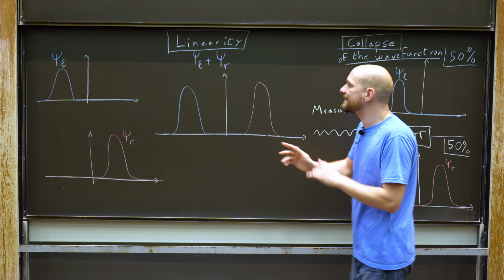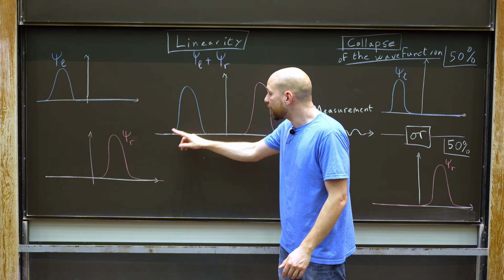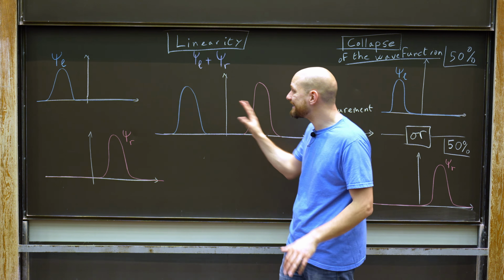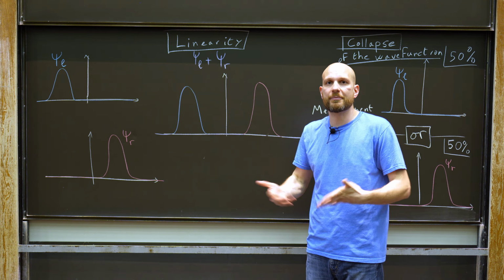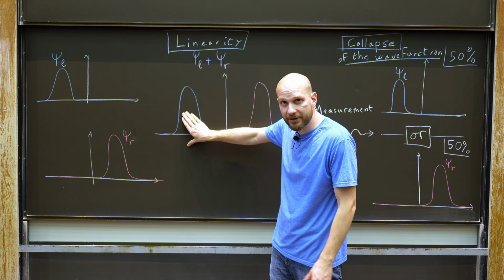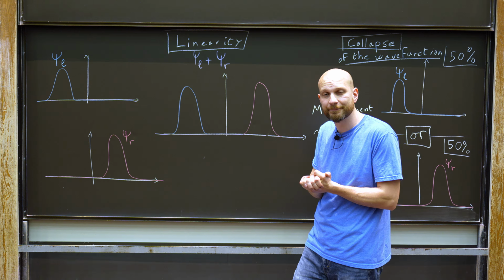But now what happens in the state psi L plus psi r? In this state, the wave function is not supported entirely on the left or on the right. In fact, it's equally supported on the left and on the right. So if I measure whether the particle is on the left or on the right, I will find with a 50% probability that it's on the left and a 50% probability that it's on the right.